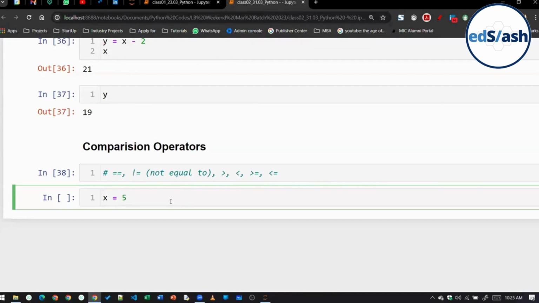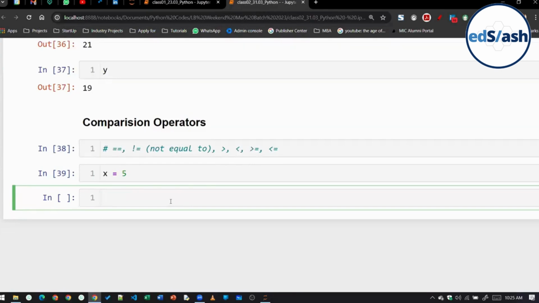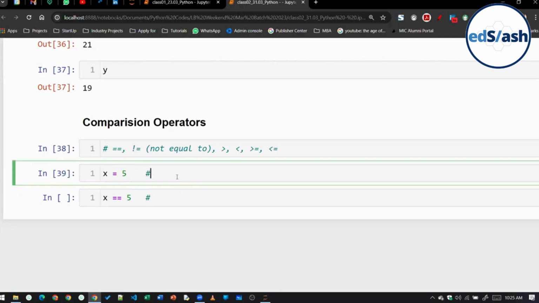Here equal to is working as an assignment operator, right? We are assigning. Okay, so that is fine. But when I write here class x equal to 5, here we are comparing. At this place I am assigning the value 5 to x variable.